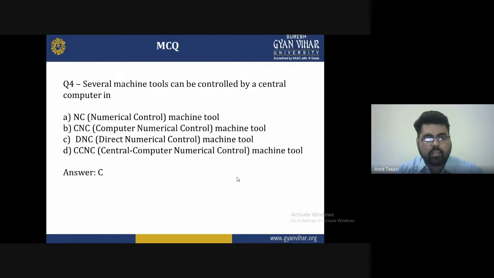Fourth question: several machine tools can be controlled by a central computer in. Options are A, NC, that is numerical control machine tool, B, CNC, computer numerical control machine tool, C, DNC, that is direct numerical control machine tool, and D, CCNC, that is central computer numerical control machine tool. The answer is C. Several machine tools can be controlled by a central computer in direct numerical control, that is DNC machine tools.